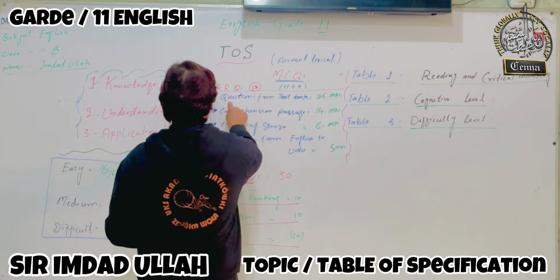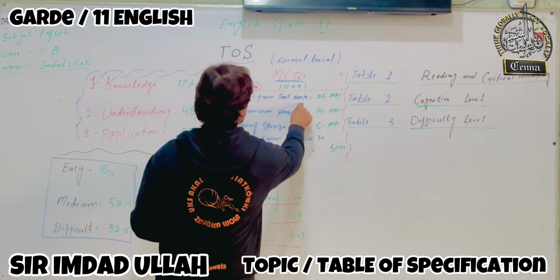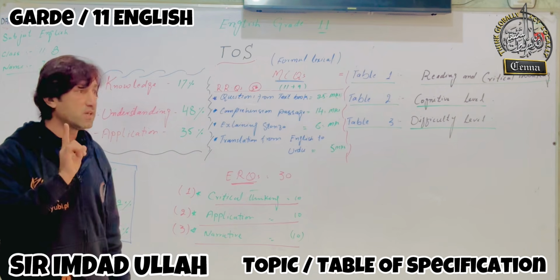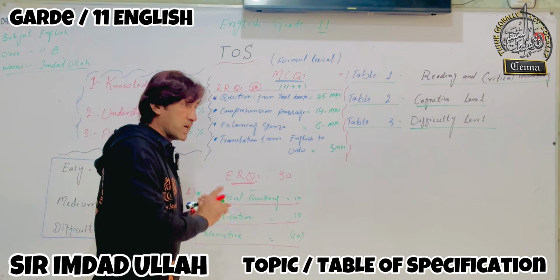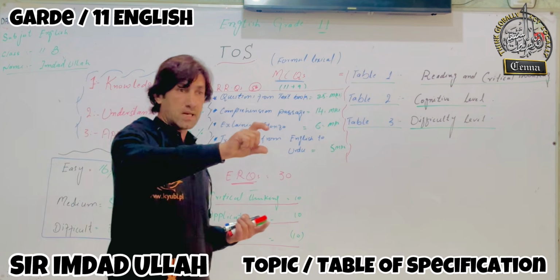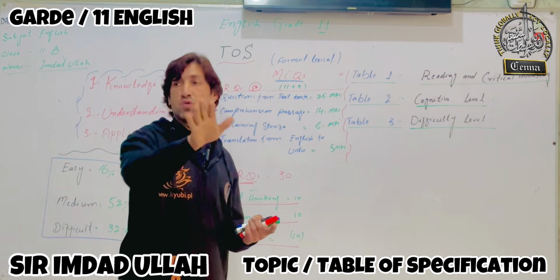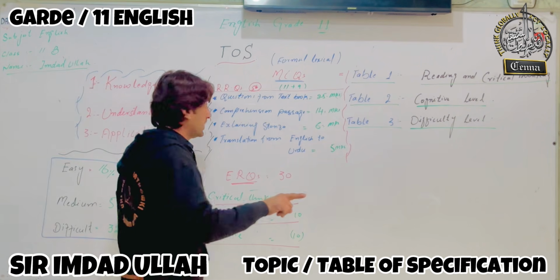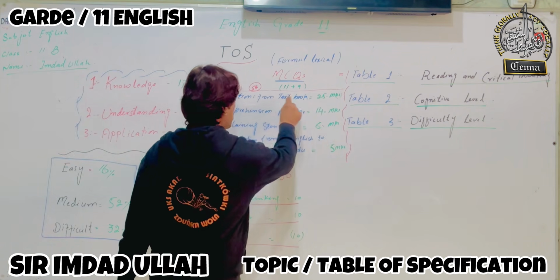Questions from the textbook will have 25 marks. How many? 25 marks. There are some questions given in the comprehension at the end of each unit in your textbook, and they will come from there. So it will have 25 marks.